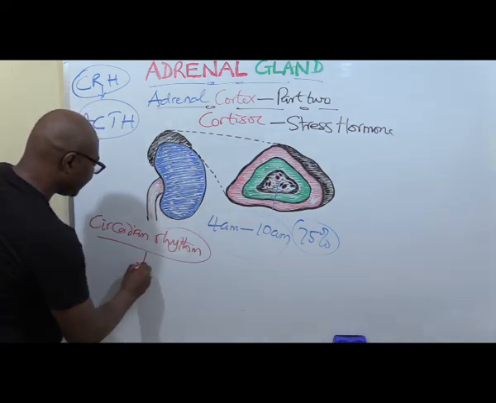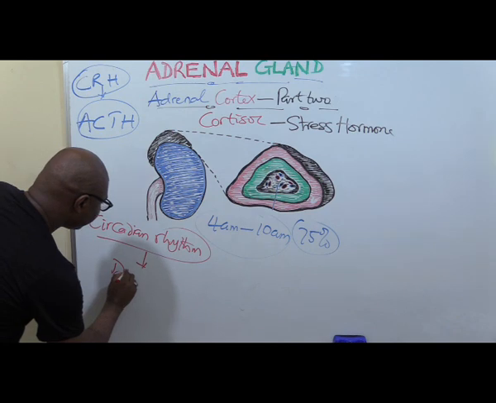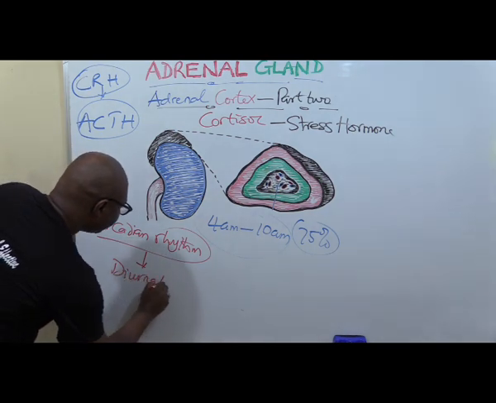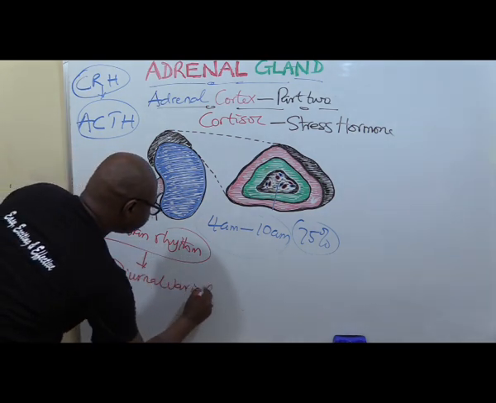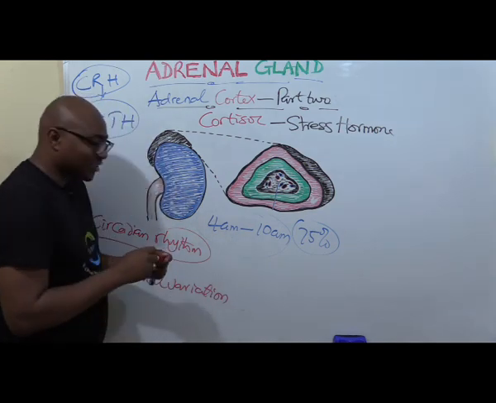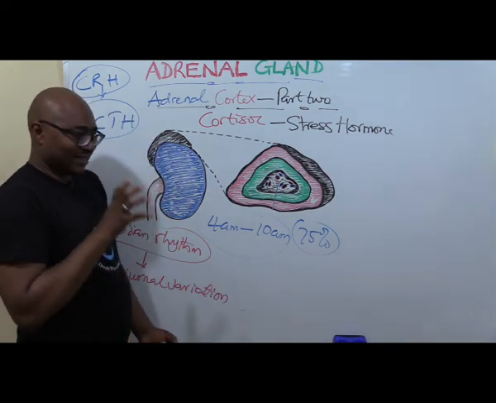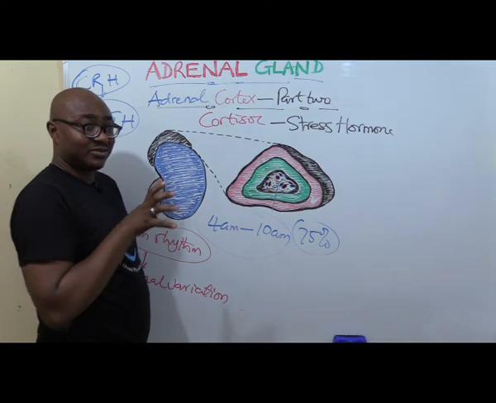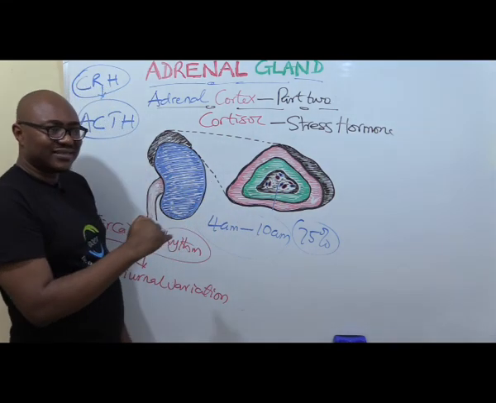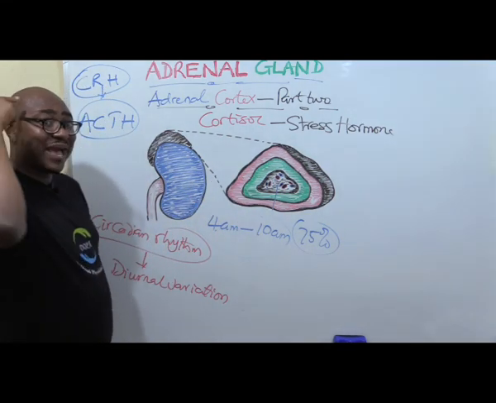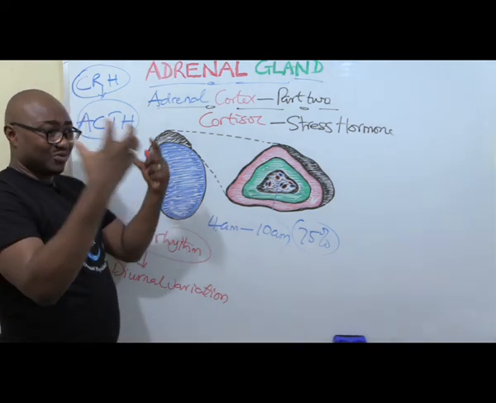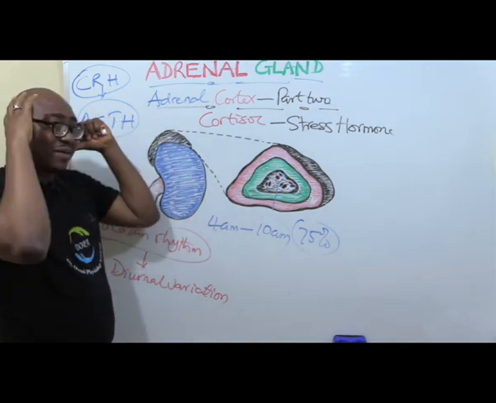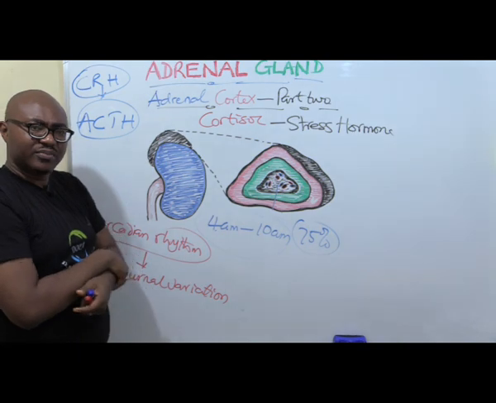Or you call it a diurnal variation. That means it's not secreted the same throughout the day. There's a period where it's secreted a lot, and a period where it's secreted less. Controlled from the hypothalamus, the brain. The hypothalamus has a lot of input from higher centers, from all parts of the brain.